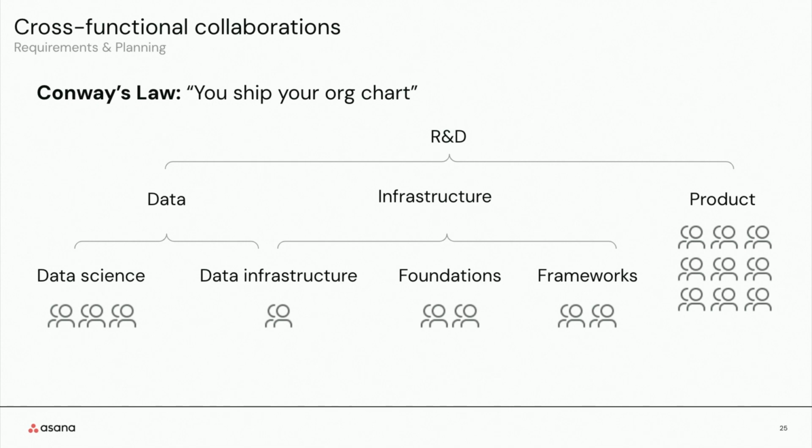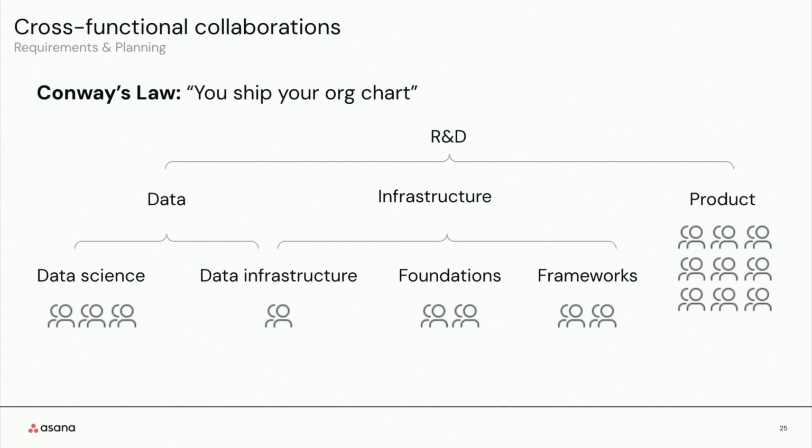And we found that really applies here because the production infrastructure for running ML at scale falls under the ML team within the data infrastructure organization, which, as you can see, is noticeably smaller than the other orgs in our R&D division. We're not vertically integrated. We don't have a design or front-end development team, and we have to partner with other teams in the product organization to deliver our ML to customers.